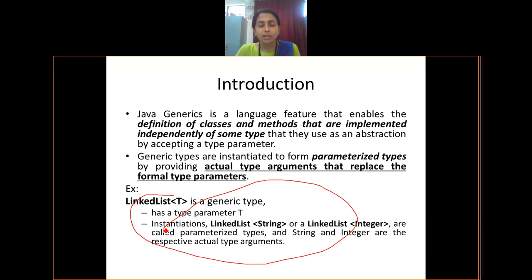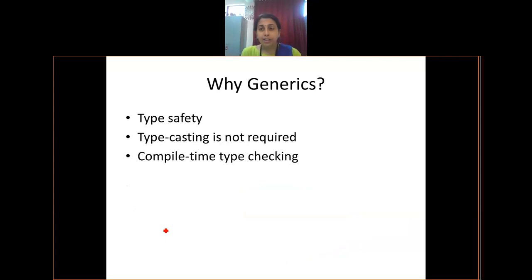Or say, for example, I have created a function that accepts a tree as a parameter. When I talk about a tree, any data type of tree can be made available for that. So on a bigger version, when I talk about a generic function or a generic class, it leads to what is called type safety in programming. This is the first advantage of generics. Now, the second advantage is that there is no need of typecasting.